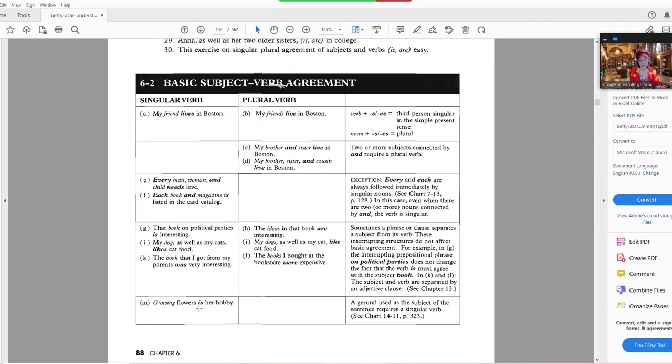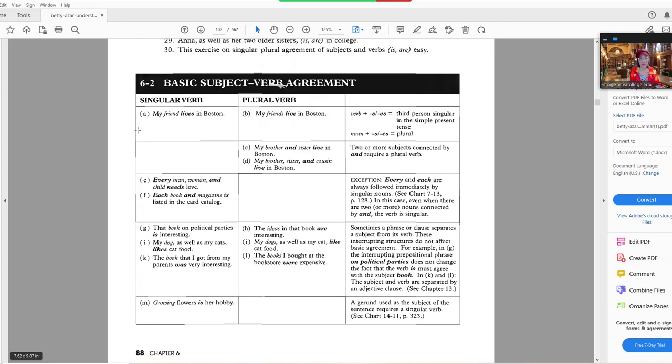Growing flowers is her hobby. A gerund used as the subject of the sentence always requires a singular verb. So gerunds are ing words, in other words, words that end in ing, used as a noun, used as a subject or an object. Like shopping is a lot of fun. Eating at a restaurant is expensive. So whenever you have a gerund subject, it's always a singular verb.